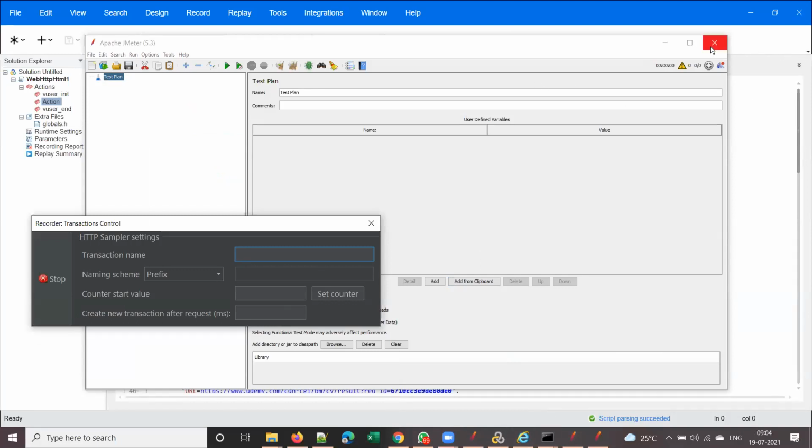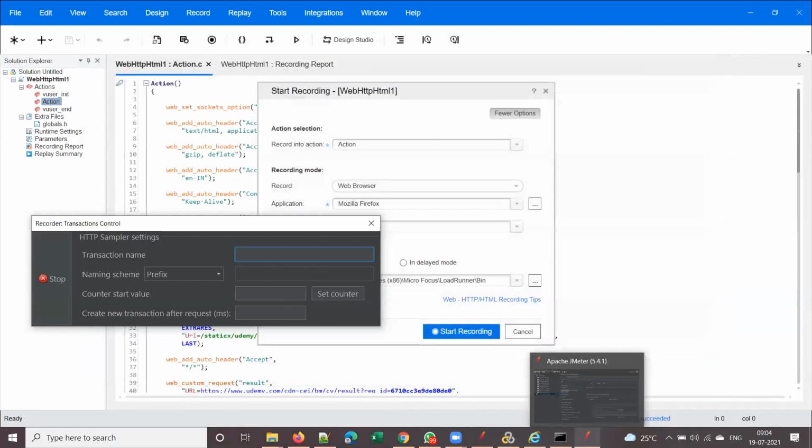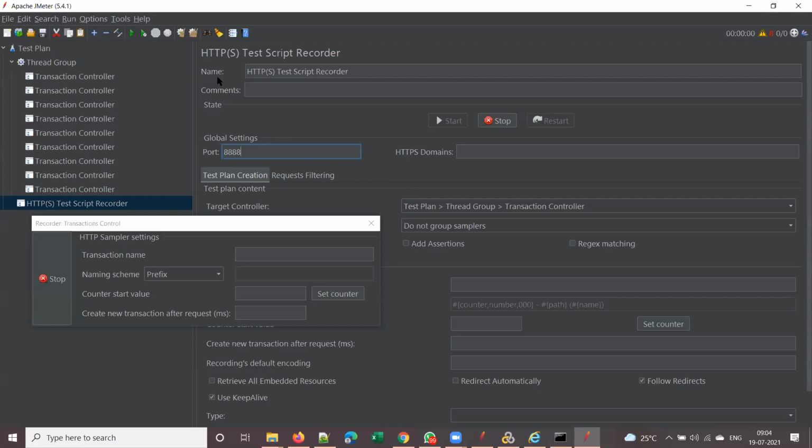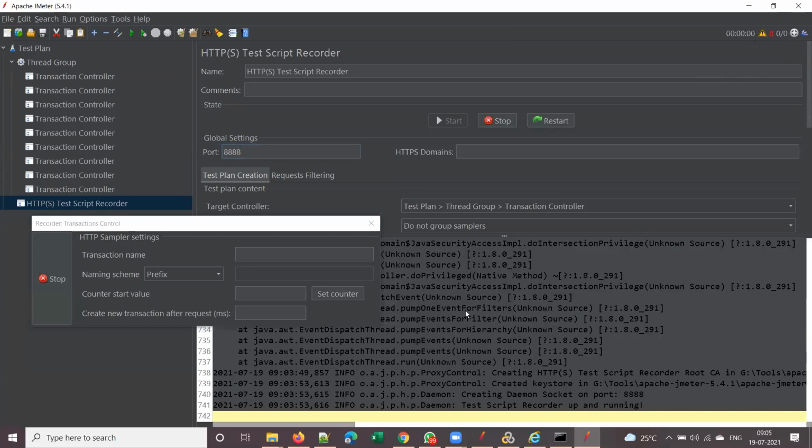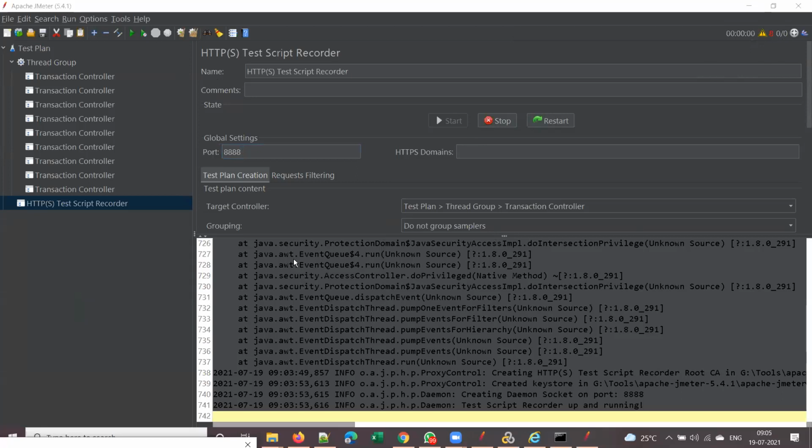Let me close this old version 5.3. And this is 5.4.1 that we are using. Observe here, the version number will be displayed here. And on the top right, you see some triangle symbol. This is nothing but log messages. If you click on this, it will show you the different log messages.